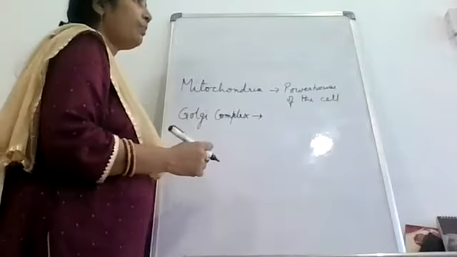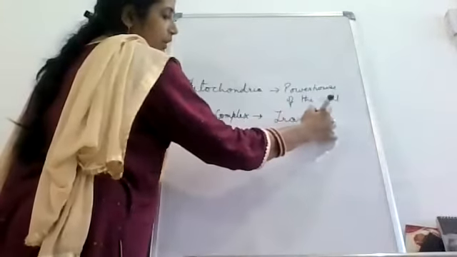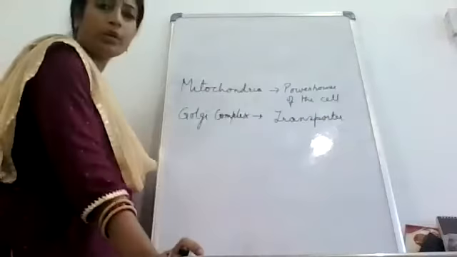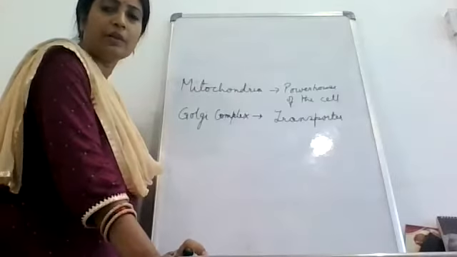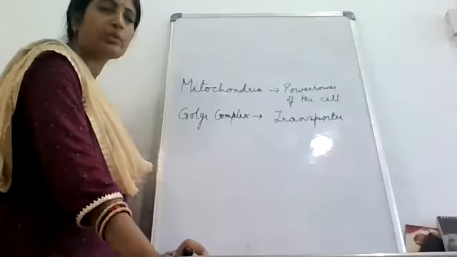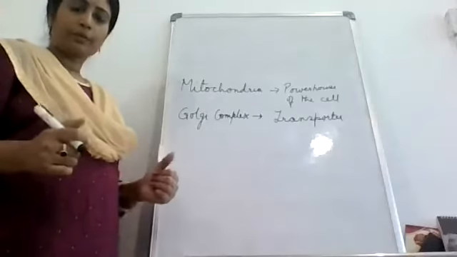So this Golgi complex acts as what? Transporter. How does it act? It acts like a transporter. What does it transport? It transports energy to the different organs. Okay, class. Suppose we take the example of our whole body.